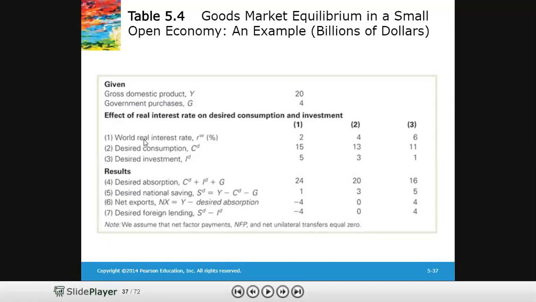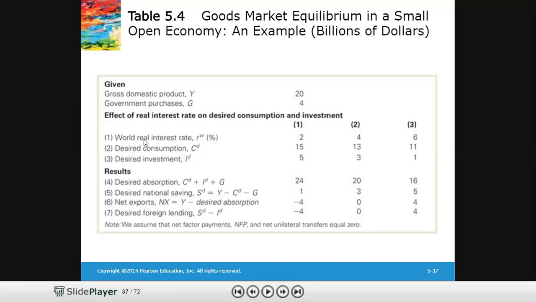Now if you look at this same equilibrium from desired absorption and aggregate demand, at a 6% interest rate, the sum of consumption, investment and government purchases is 16. How do I get this number?